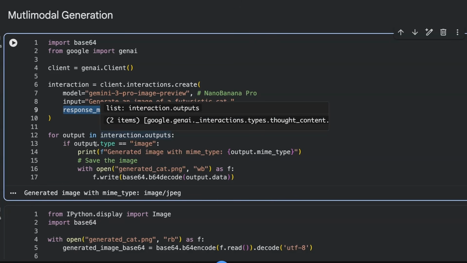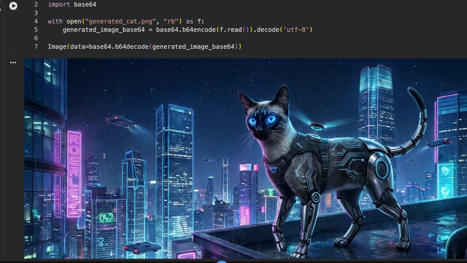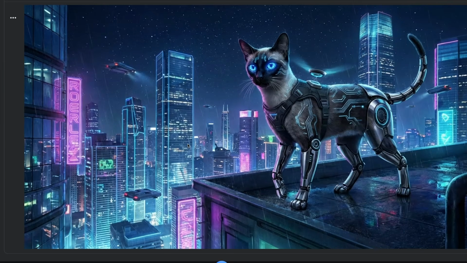We've now got a type of image in there. And we can just save that out and then display it. And sure enough, it's made an image with the Nano Banana Pro model in there. So it does seem that the Gemini API team is really working on trying to make it simple for us to do lots of different multimodal calls to the model, to not only have multimodal in, but also have multimodal out.